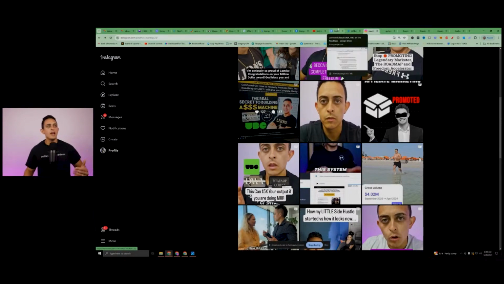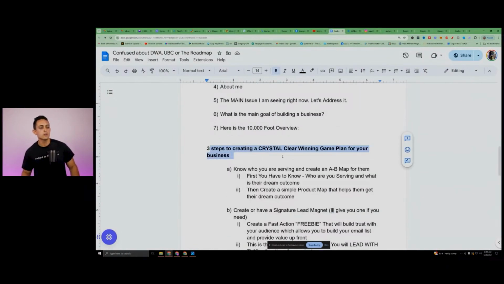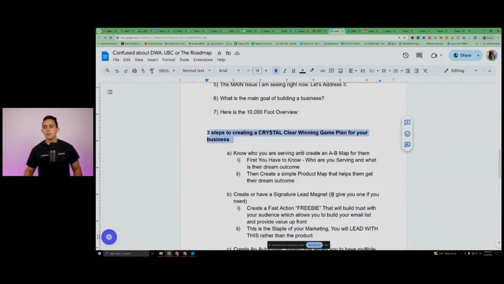So that being said, let's go into the 3 steps here. So there's 3 steps to creating a crystal clear game plan for your business. And we're going to create that today. The first one here is you need to know who you're serving and create an A to B map for them. Now this stuff sounds kind of boring, right? It's like, oh, it's not going to make me the money, but this right here is what made me so much more money than other people. And it helped me last in this business for almost 5 years.